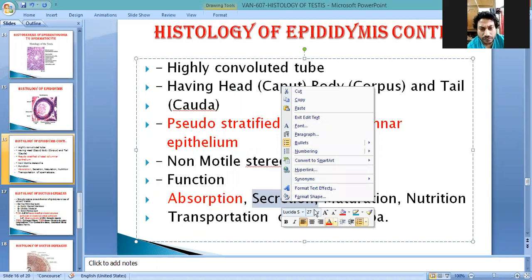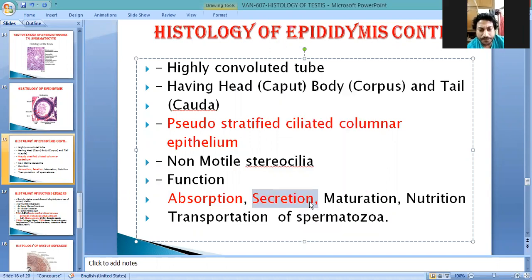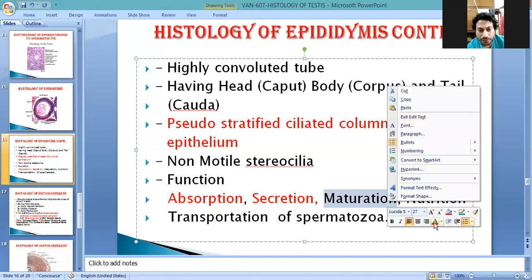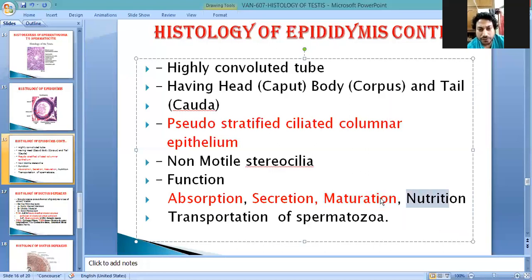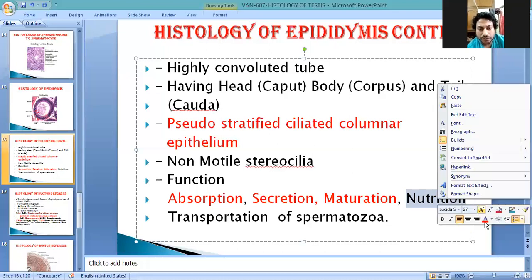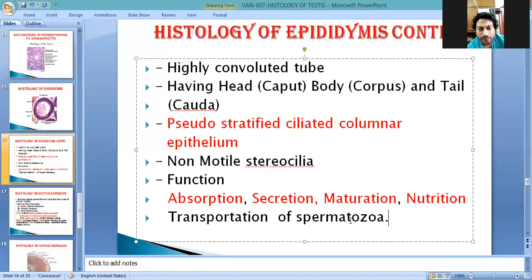Also for secretion, the epididymal fluid is secreted by the epididymis. Sperm that have not become matured inside the seminiferous tubules or up to the vasa efferentia mature here, and the epididymis finally provides nutrition to the sperm. When they become matured, at the time of ejaculation it is responsible for the transportation of spermatozoa from the epididymis to the vas deferens and near the opening of the urethra.